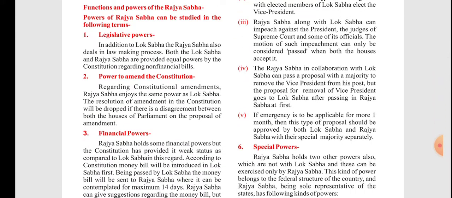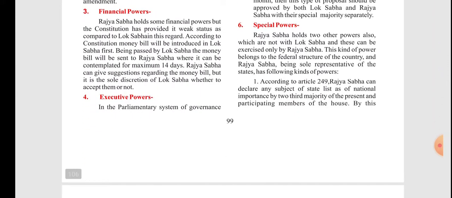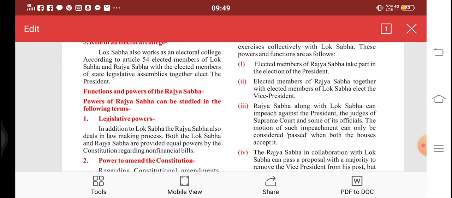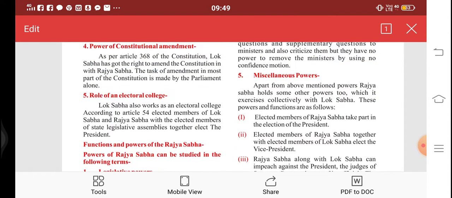See, after financial power, the executive power. In a parliamentary system, Lok Sabha enjoys executive power more than the Rajya Sabha. So they do not have any interference in any of the modules. Understood, my dear students? They do not interfere in any module.